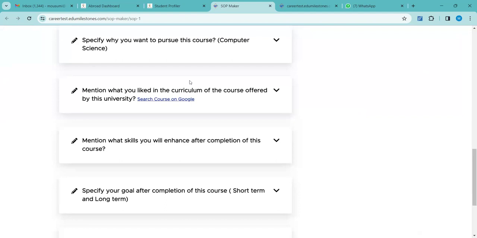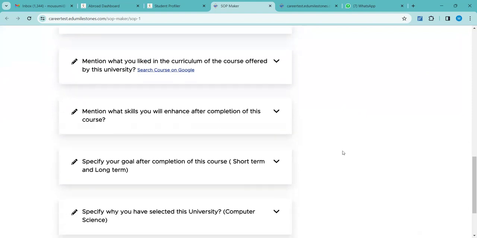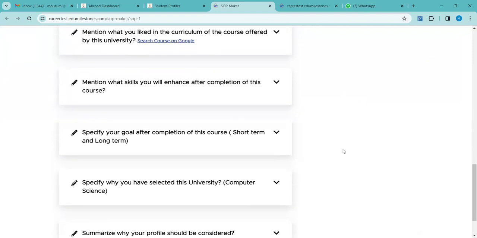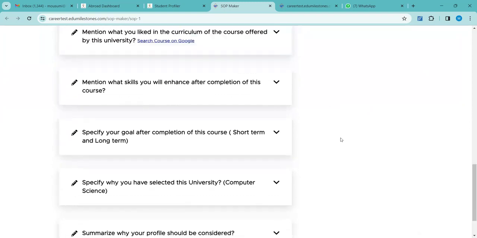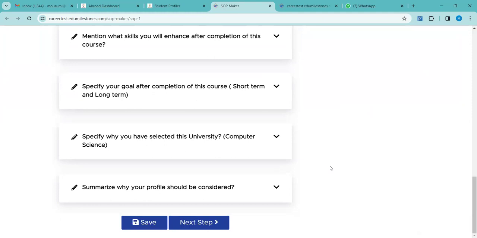Okay, so for that reason, they have to highlight a little bit how the curriculum of that university attracted them, how they think it will benefit them in their future, in their higher studies. They can mention the skill sets, how they think studying in that university will enhance their skill sets ahead. They have to specify a little bit about their short-term and long-term goals. The university wants this picture. They want to picturize the student, whether he is deliberately looking for studies, or he just wants to come out. So by reading an SOP, people can understand literally what the student's aim is, what their goal is.